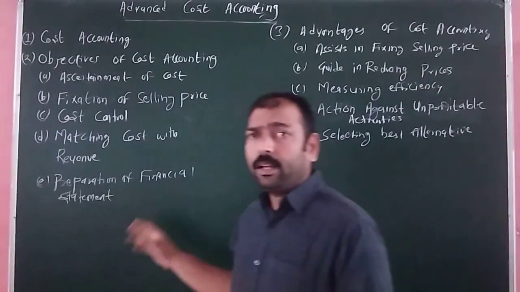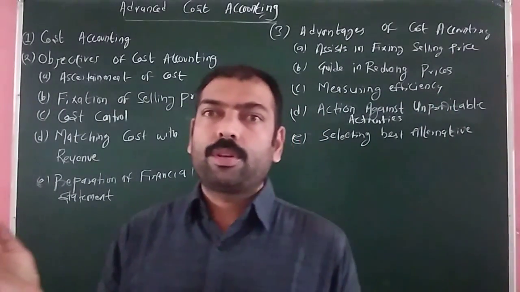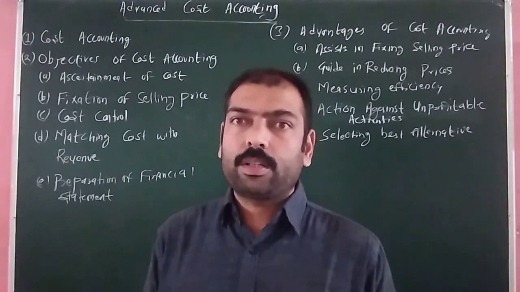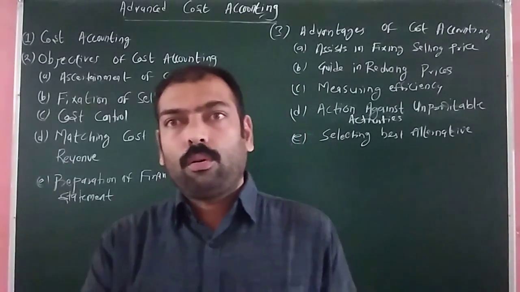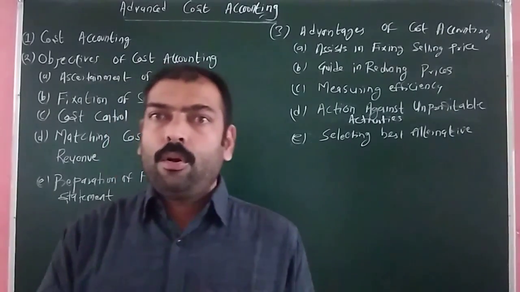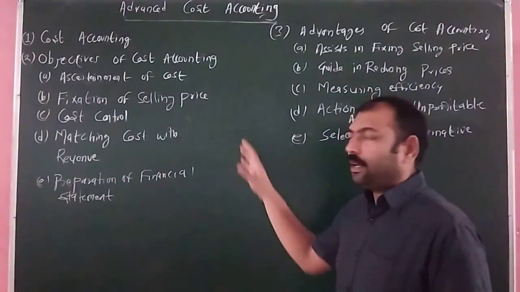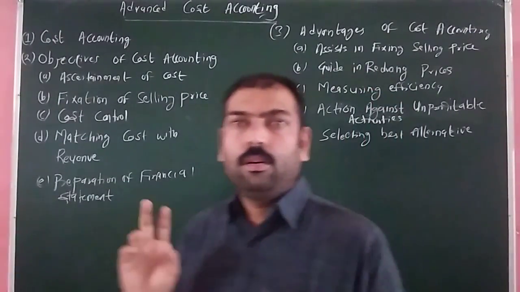We will see this when we study process costing. In process costing, there is equivalent production, and through equivalent production we will determine how the cost of work in progress is calculated and how the cost of finished goods is calculated. So these are the objectives of cost accounting.